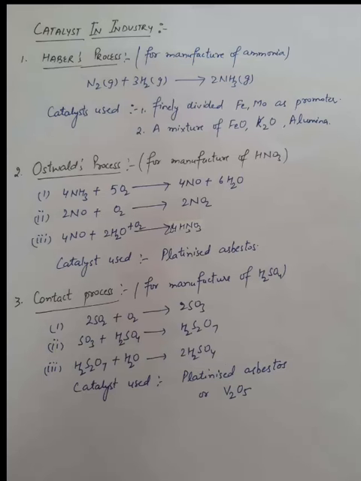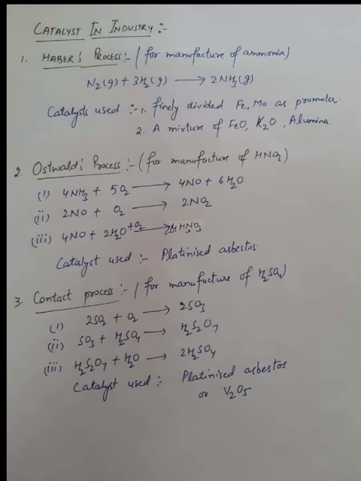This process is used for the manufacturing of nitric acid. The reactions are: 4NH3 + 5O2 gives 4NO + 6H2O. The second reaction is 2NO + O2 gives 2NO2. Then the third one is 4NO2 + 2H2O + O2 gives 4HNO3. In this process, the catalyst used is platinized asbestos.